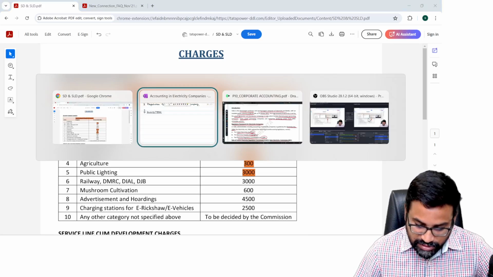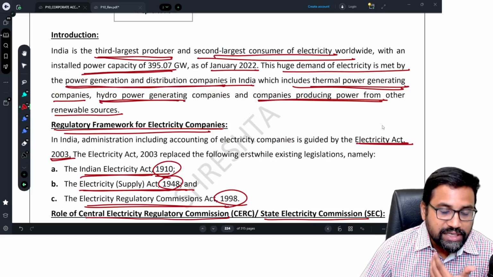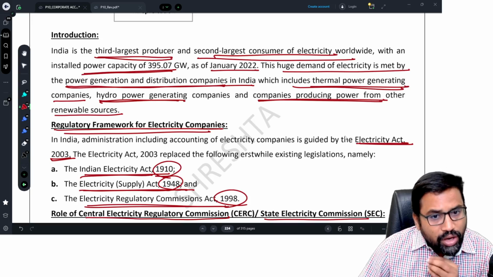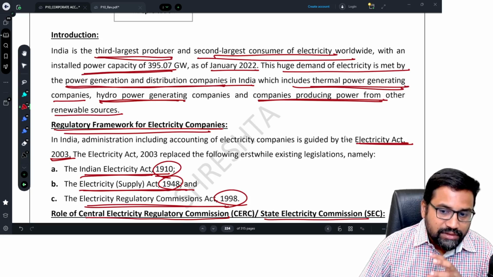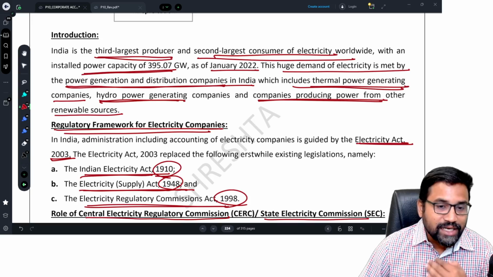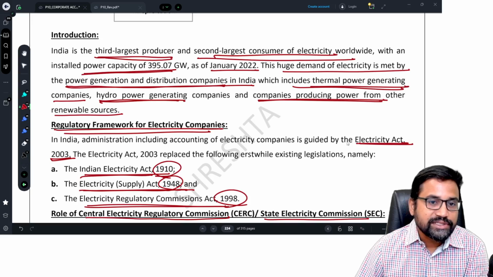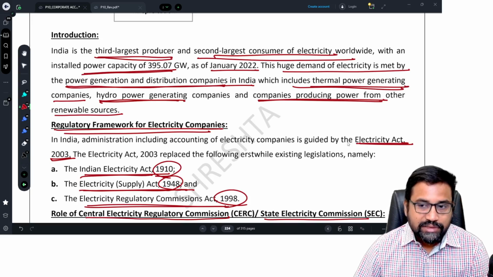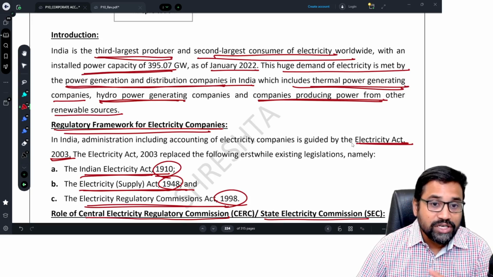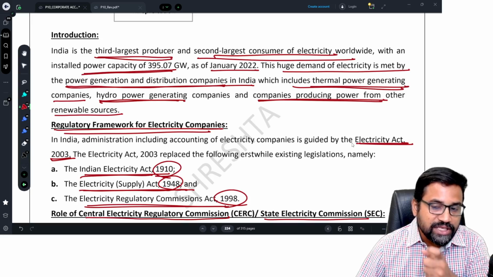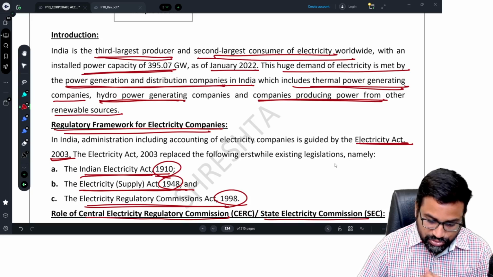Suppose you constructed a new house, you want to apply for new electricity connection, right? You have to pay some security deposit. See, every state will have a distribution licensee. The central government, the state government will give the license. For example, the Delhi government has given a license to Tata Power. In Gujarat, suppose Torrent Power. So they are called distribution licensees. These companies will generate the electricity and distribute the electricity to households.